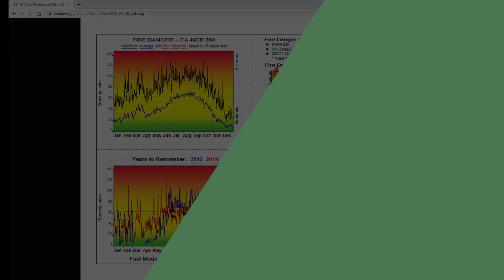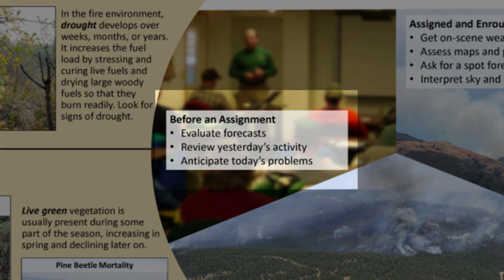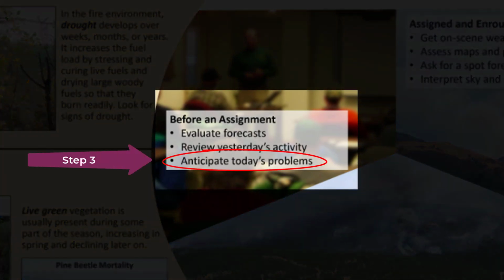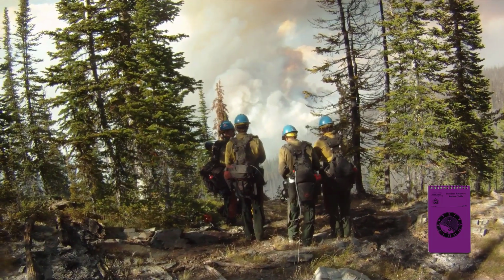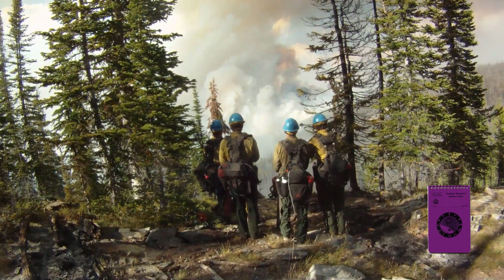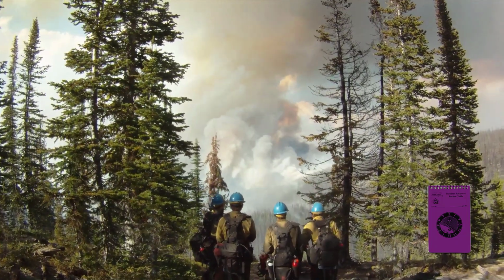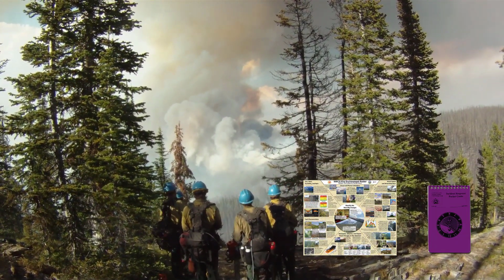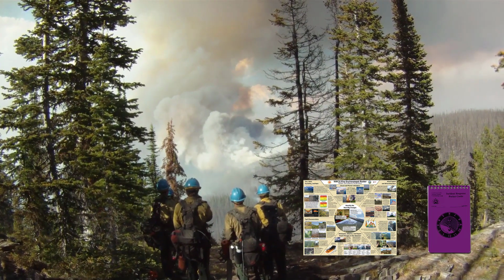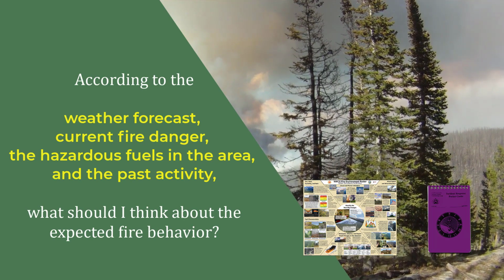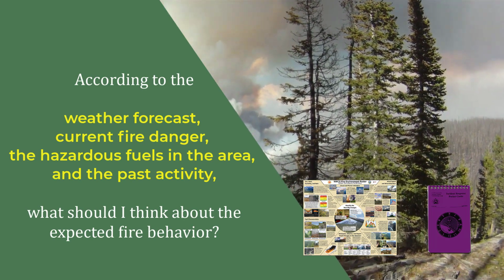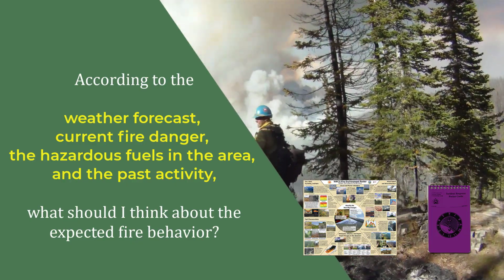The final piece of this phase is to anticipate today's fire behavior problems. Use your IRPG to help you make a plan for the day. The white pages contain tables and scales that can help determine fire potential. The green look up, down, and around pages list critical fire environment indicators to pay attention to, and the fire environment poster adds detail about them. Ask yourself this question. According to the weather forecast, current fire danger, the hazardous fuels in the area, and the past activity, what should I think about the expected fire behavior?